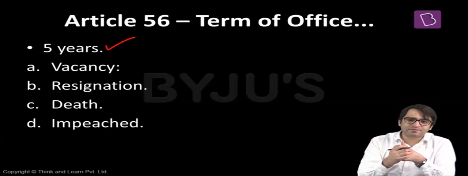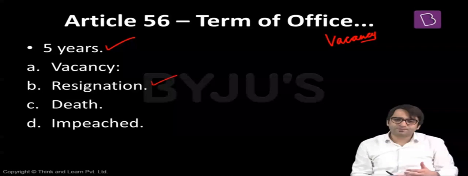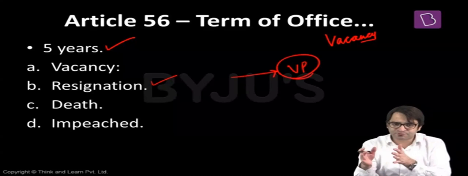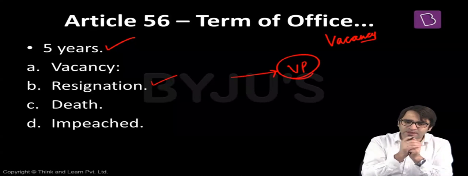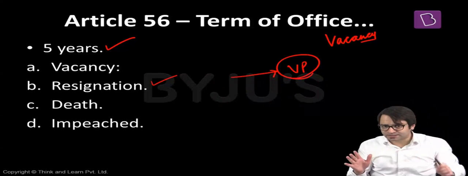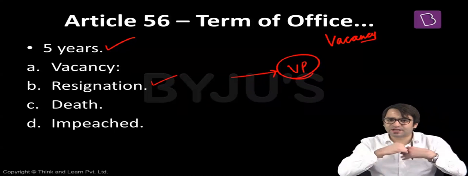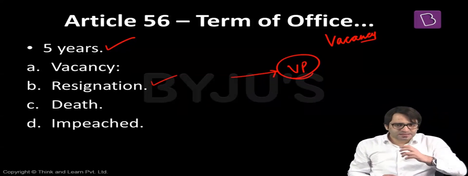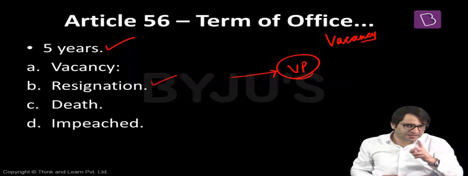But even before completing 5 years, there can arise a vacancy in the office of the President of India. How? If the President resigns. How can the President resign? Even before completing his term, the President can submit his resignation. And the President can resign his office by submitting his resignation to the Vice President of India. That means the President can resign from his office even before completing 5 years by submitting his resignation to the Vice President. But one interesting thing: if I'm the President, you are the Vice President, and I want to resign, I submit my resignation to you. Is it binding on you to accept my resignation? Can you say, I'm not accepting your resignation, you shall continue to remain the President of India? No. Whenever the President submits his resignation to the Vice President, it is binding on the Vice President to accept that resignation. That can be an important statement for your prelims exam.